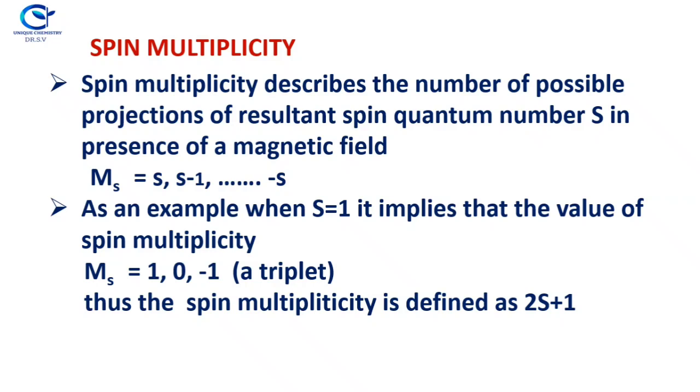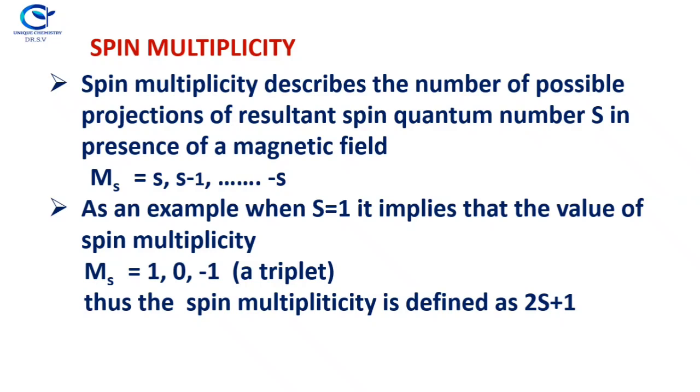Next, a very important one is the spin multiplicity. The spin multiplicity is presented at the top left corner of the term symbol. The spin multiplicity describes the number of possible projections of a resultant spin quantum number S in the presence of a magnetic field.